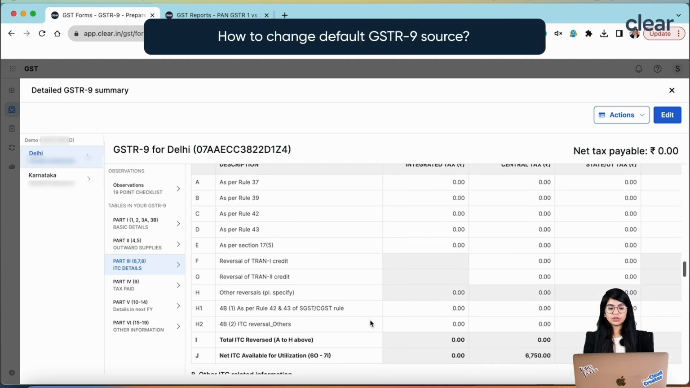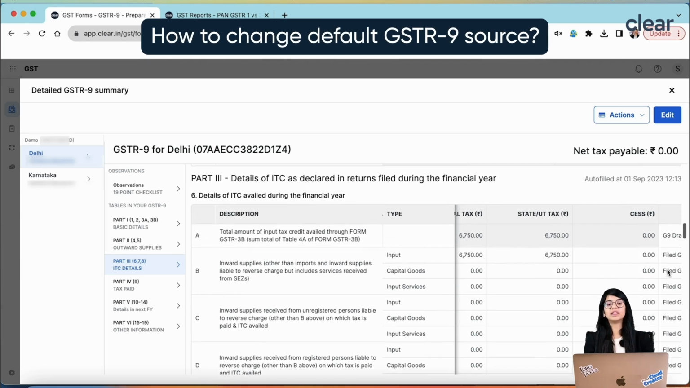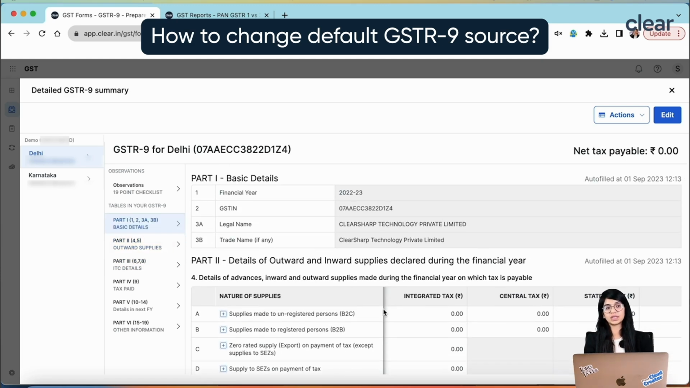But the question is, what if I want to change the source? I don't want to use the source as maybe file GSTR-3B, but I want to actually change the source. Can I do that? The answer is yes. You can even change the source for the different tables of this GSTR-9 form.